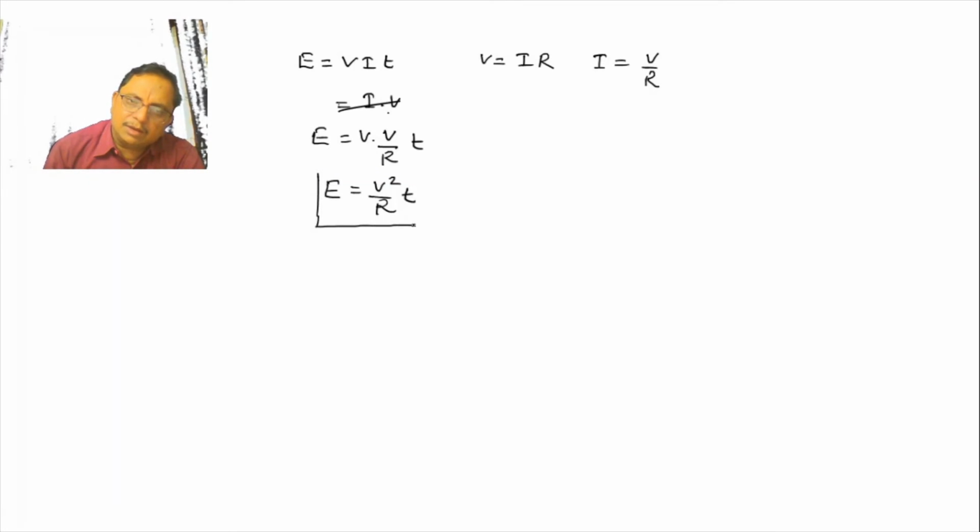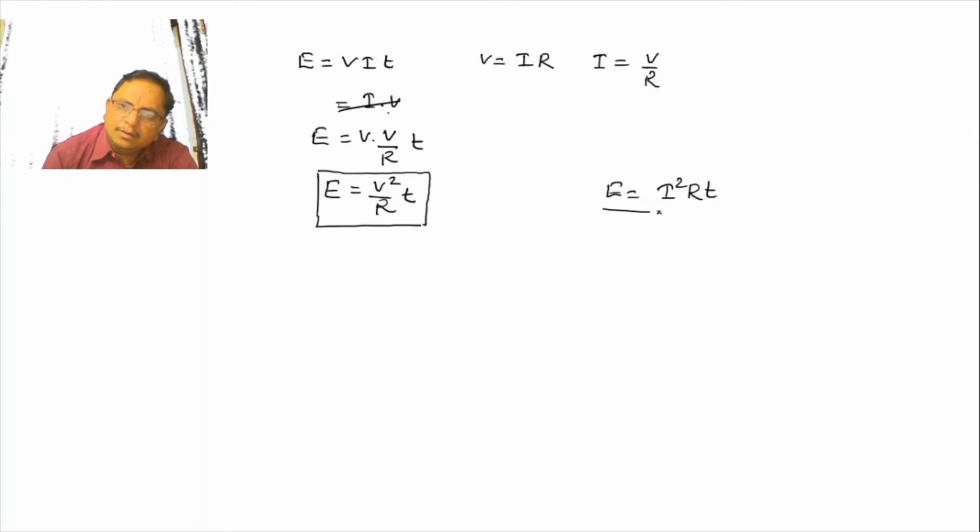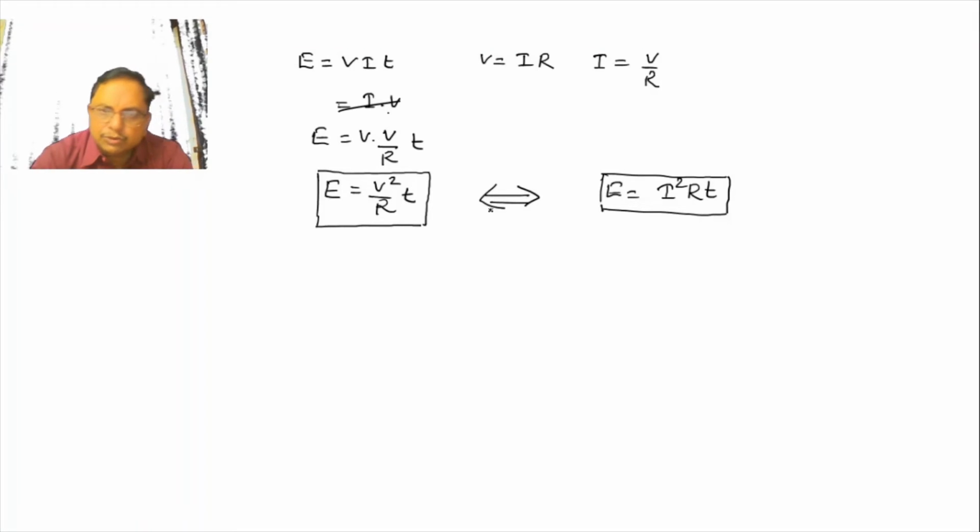My dear students, while you will solve the numerical, you will get the questions according to. Means if the resistance is given, potential is given, and time is given, you can use this formula. If the resistance is given, if the current is given, then you can use this formula for calculating the electrical energy, I square R into T. Both are same, nothing else. We are changing the value. Both are same. When the values are given, according to that, you can use the formula for solving the numerical.